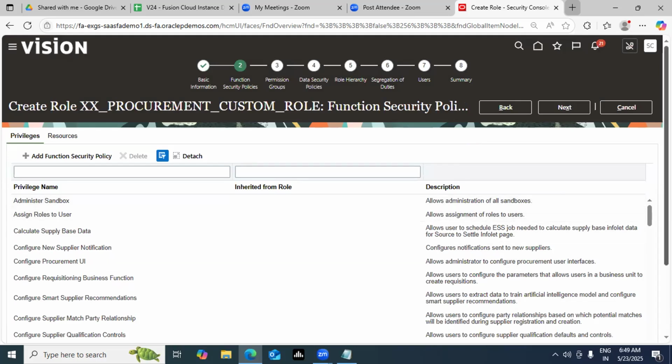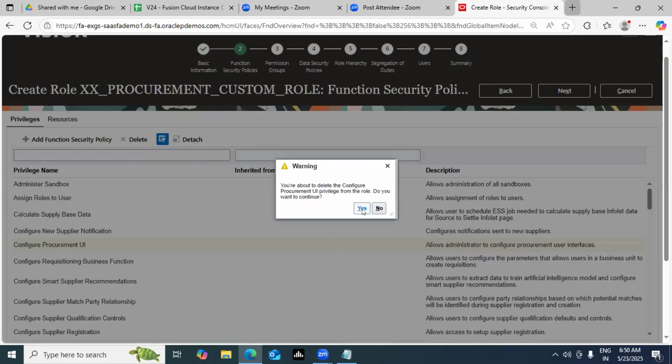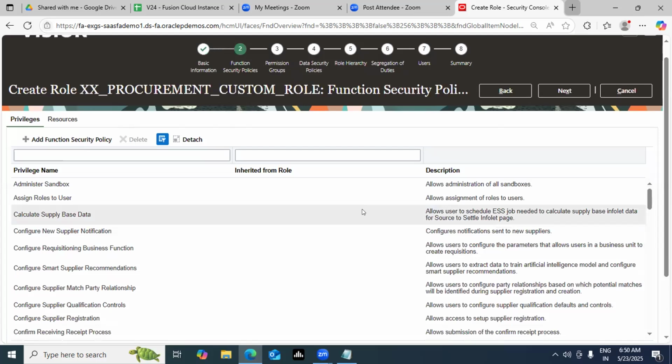Now you can control this. When I was showing you the screen of the standard role yesterday, I was not able to delete any privileges. But now you are using that standard role and making alterations in your custom role. Let's say I do not want to give access to procurement UI or purchase order. Select that row, you see this delete option, click on this. So you can add privileges and control them, guys.